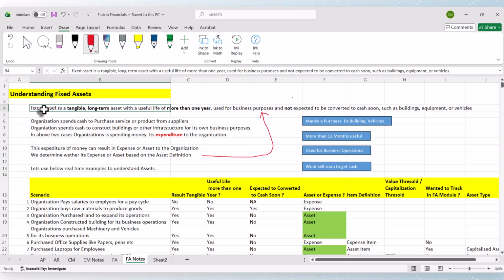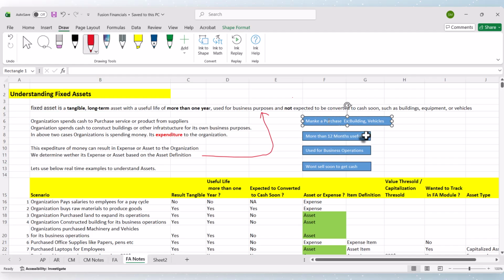A fixed asset is a tangible long-term asset with a useful life of more than 1 year, used for business purposes and not expected to be converted to cash soon, such as buildings, equipment or vehicles. So this looks like a very big definition, right? Let us break it down and understand it. I have simplified it.